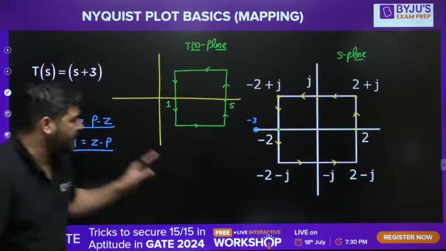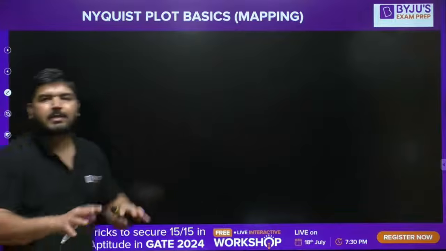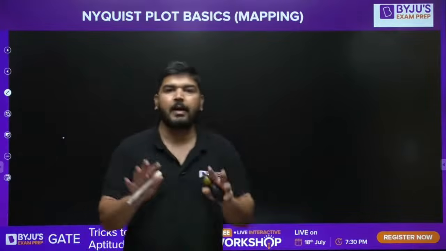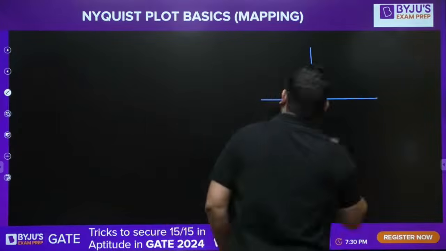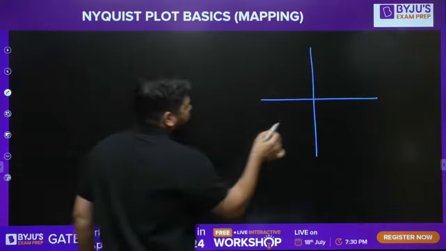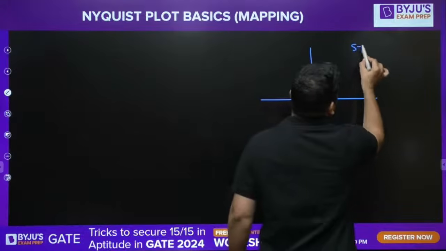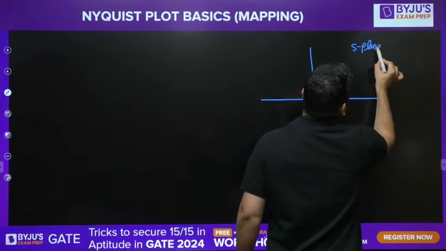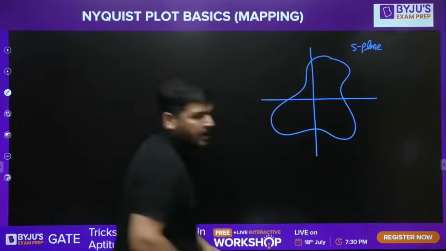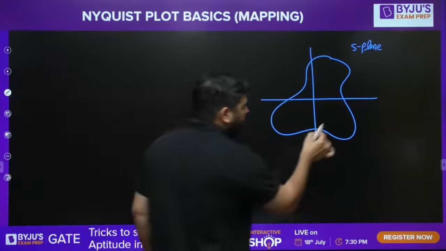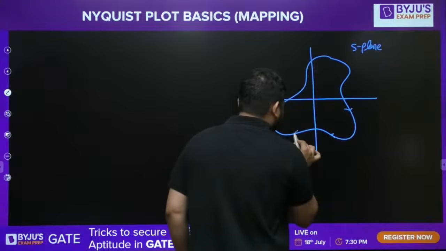So this is the conclusion that you need to remember. Now, let's take a random question. I want to ask you, and I want a reply from your side. Let's say this is the S-plane, and in the S-plane the contour is random like this. This is the S-plane contour, and the direction of the contour is given like this.